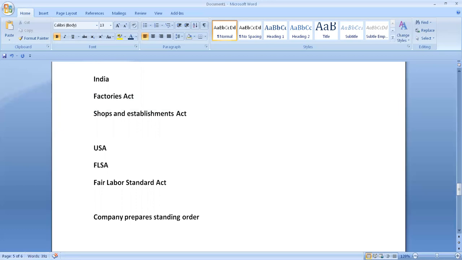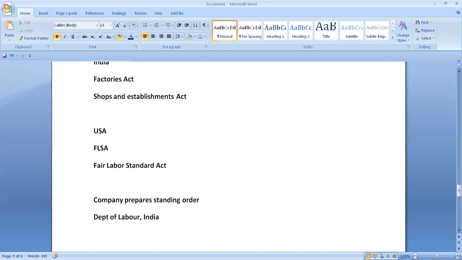They come under the Department of Labor, India, because this entire activity comes under the Labor Department of India, New Delhi.